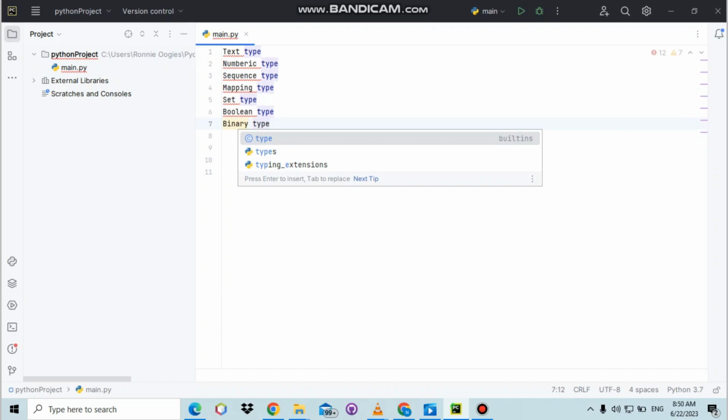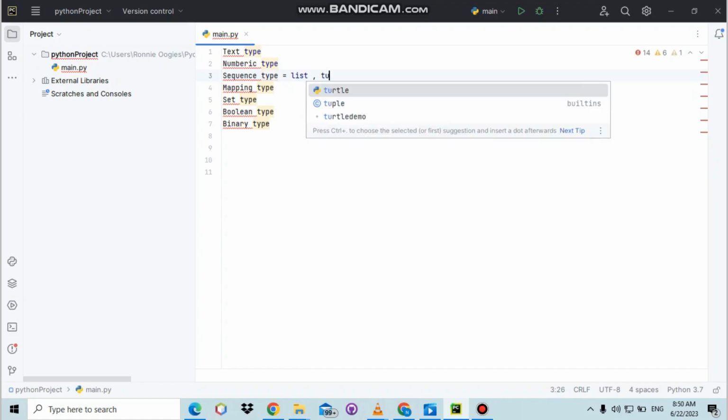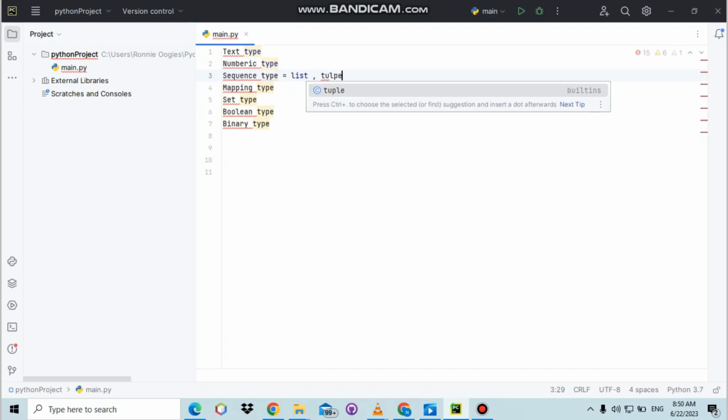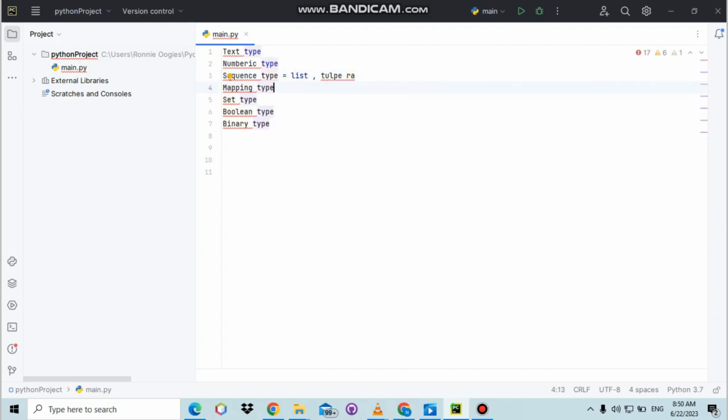These are very important, but for now we're going to be declaring a few examples of these, because these are the data types that can possibly be used in Python. Each one of them has its own use cases. As I mentioned, the sequence type will have list, tuple, and also range. We'll go in depth with them in upcoming videos about what a list is and what a tuple is by definition. But today we just try to understand what a data type is in Python and how we can declare them with understanding, of course.